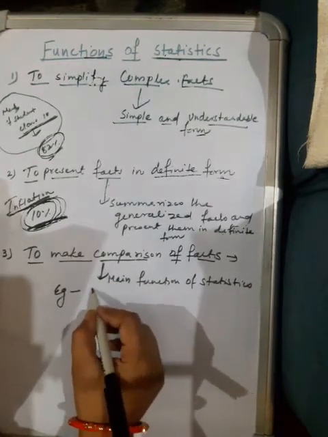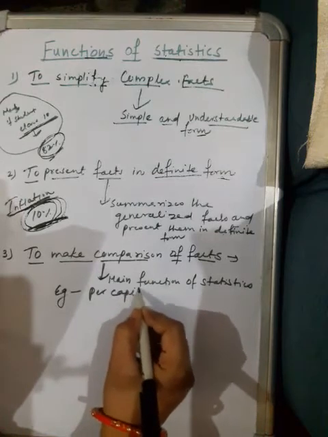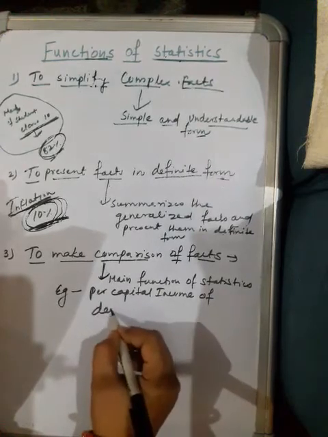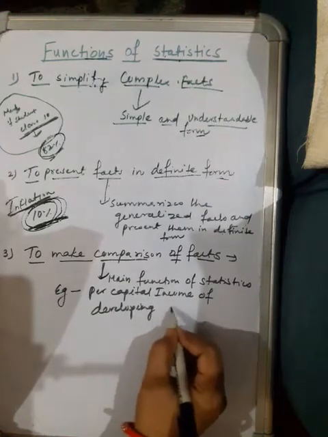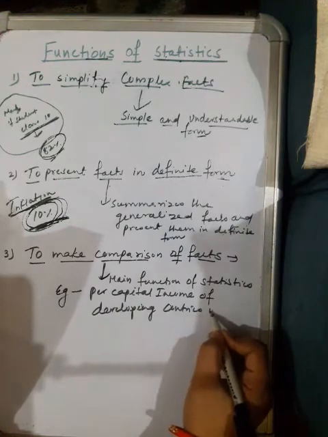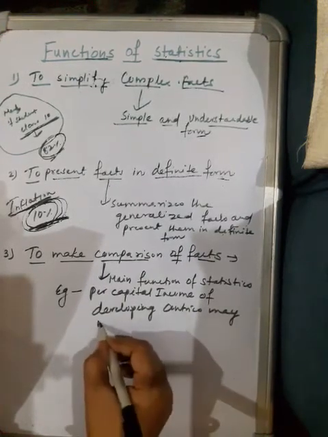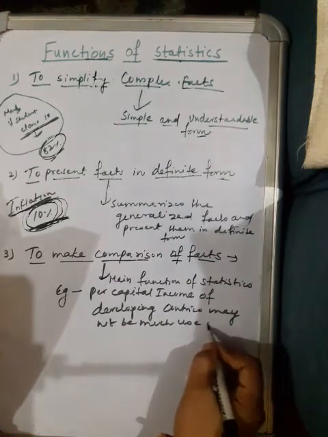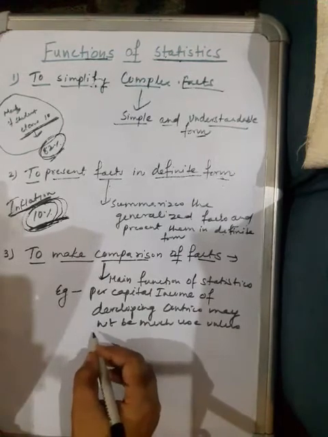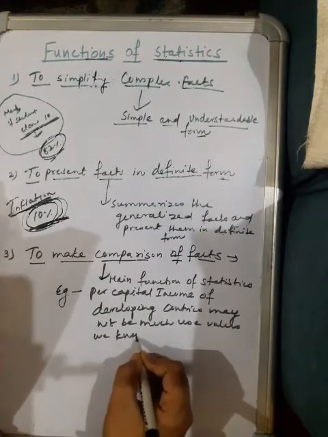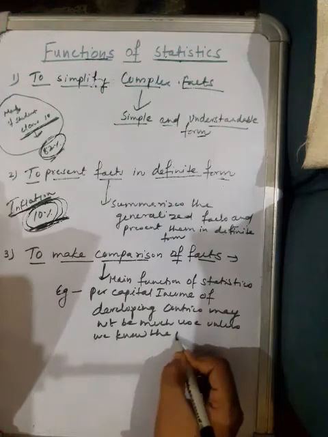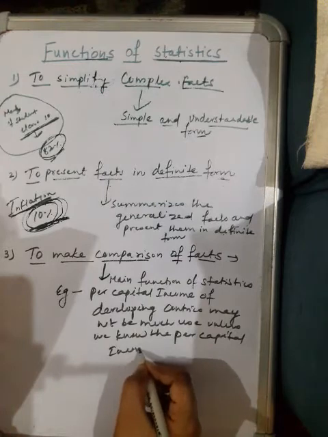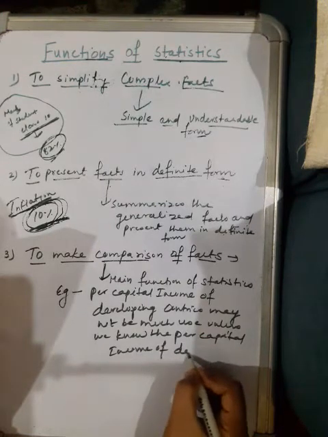For example, the per capita income of developing countries like India may not be of much use unless we know the per capita income of developed countries.